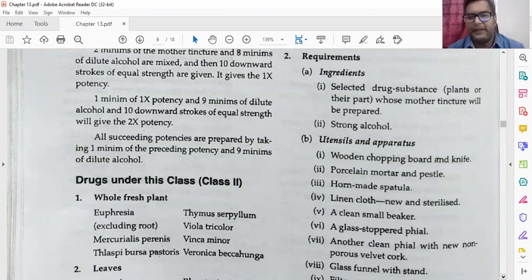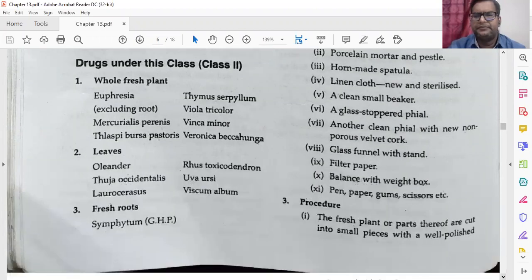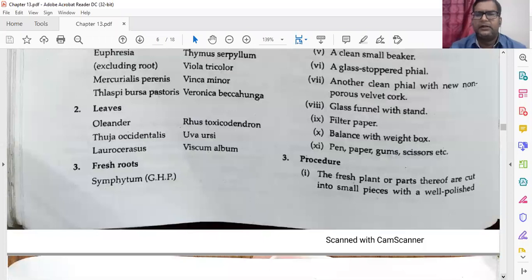Then a clean small beaker, a glass stopper vial, another clean vial with new non-porous velvet cork, glass funnel with a stand, then filter paper, then balance with weight box, then pen, paper, gum, scissor, etc. Then procedures. Okay, what is the procedure?